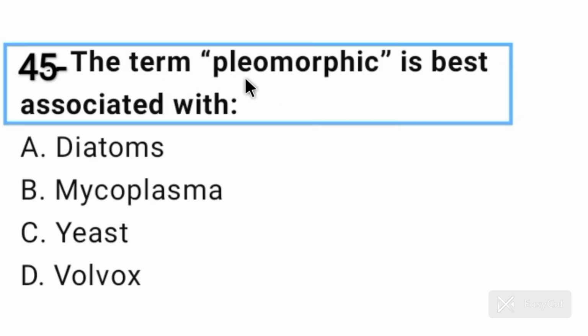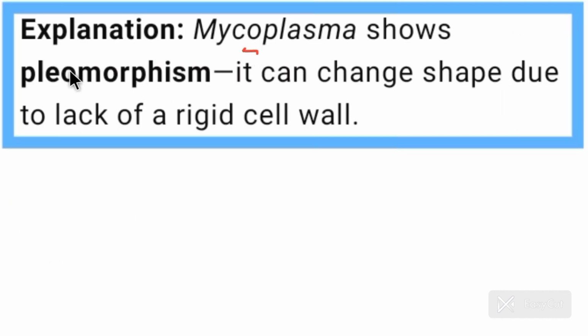Number 45. The term pleomorphic is best associated with. Answer is option B. Mycoplasma. Mycoplasma shows pleomorphism. It can change shape due to lack of a rigid cell wall. माइकोप्लाज्मा स्पेशलाइज्ड मोनेरा है. इनमें सेल वॉल एब्सेंट होती है और सेल वॉल के एब्सेंट होने की वजह से ये अपनी शेप चेंज कर सकते हैं.